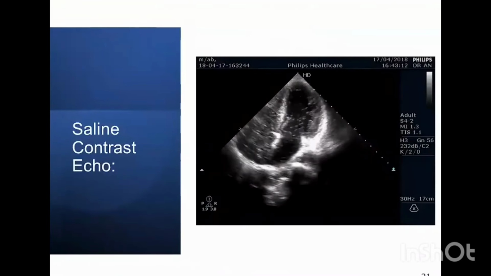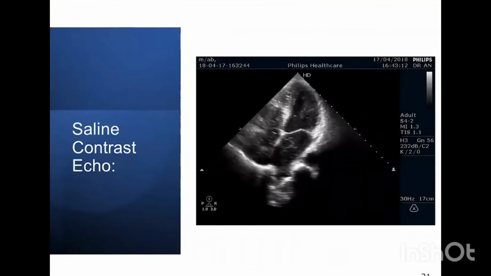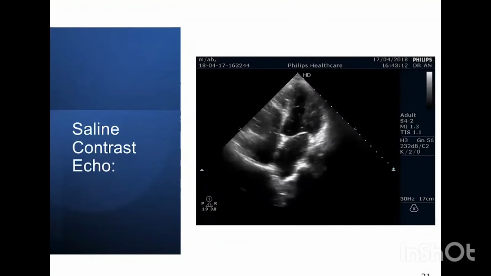So coming back to the previous case, since this patient had abnormal flow turbulence across the portal vein and IVC, we wanted to rule out pulmonary AVMs to make sure that they are not the cause of cyanosis. So what we did was a saline contrast echo. We'll come to the details of saline contrast echo in a while.